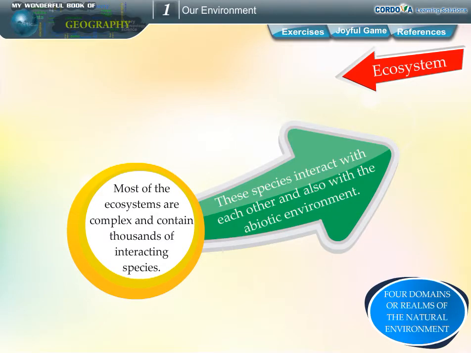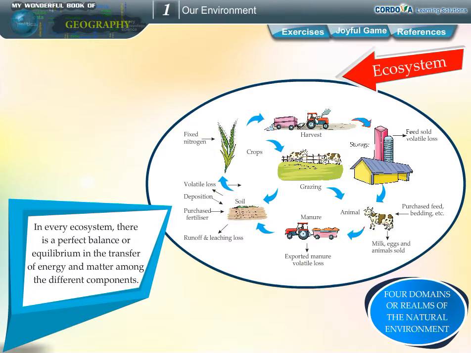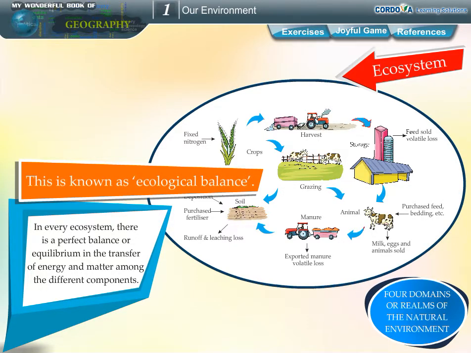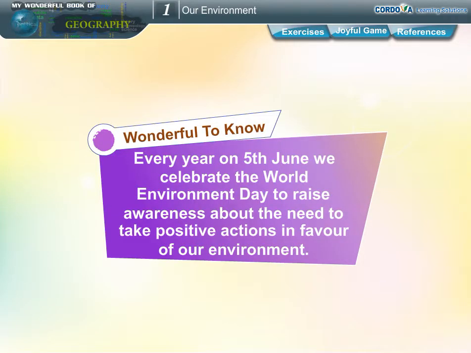Most of the ecosystems are complex and contain thousands of interacting species. These species interact with each other and also with the abiotic environment. In every ecosystem, there is a perfect balance or equilibrium in the transfer of energy and matter among the different components. This is known as ecological balance. Wonderful to know. Every year on 5th June, we celebrate the World Environment Day to raise awareness about the need to take positive actions in favor of our environment.